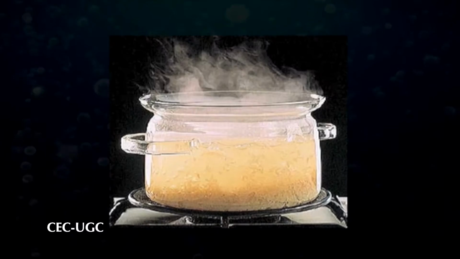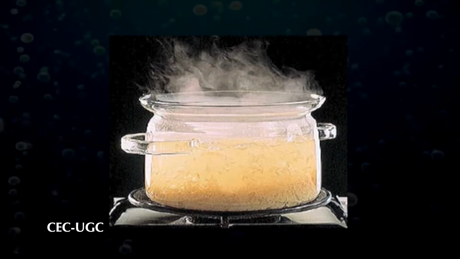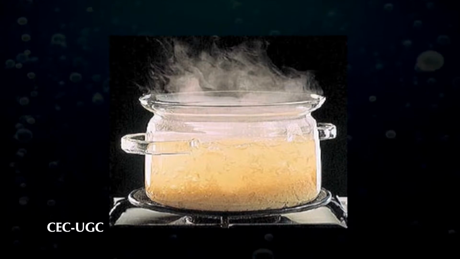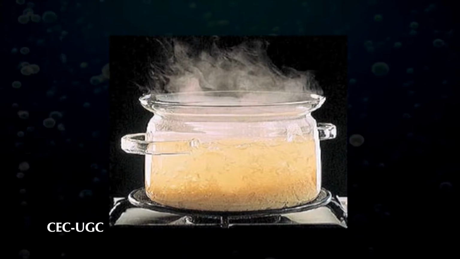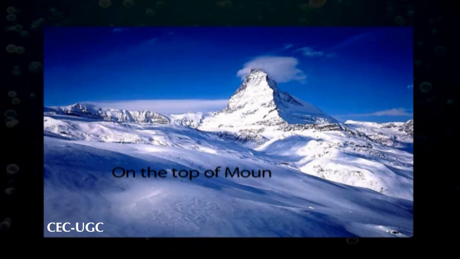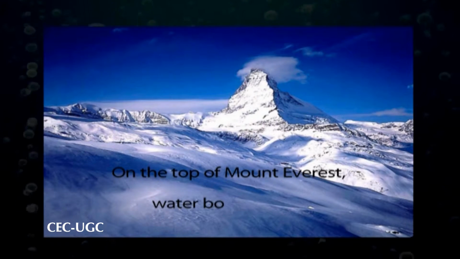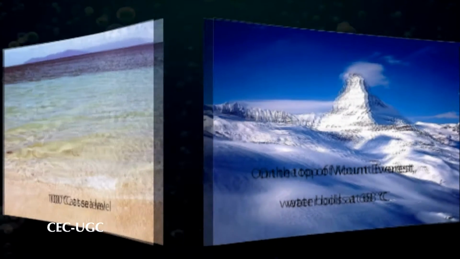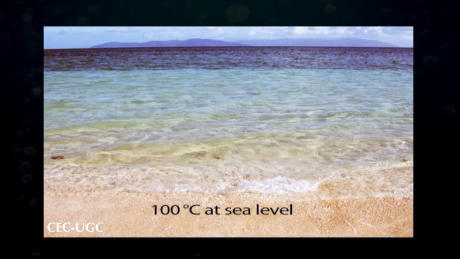The temperature at which liquid changes to gas is called the boiling point. The boiling point of water and all other liquids is dependent on the barometric pressure. For example, on the top of Mount Everest, water boils at 68 degrees centigrade compared to 100 degrees centigrade at sea level.